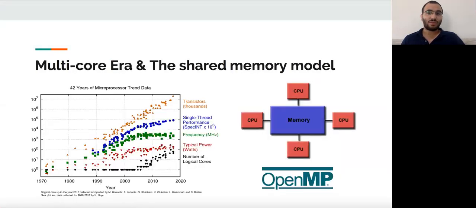In the last decade, there is a growing trend of an increase in the number of cores of a given hardware. This is due to the end of Dennard scaling. Therefore, in order to maintain an increase in performance, vendors introduced the multicore and many-core architectures. These architectures use a new memory model, namely the shared memory model, in which multiple cores share the same physical memory space. To utilize those new architectures, new parallelism schemes and paradigms were created. The most prevalent shared memory parallelism scheme is the OpenMP API.